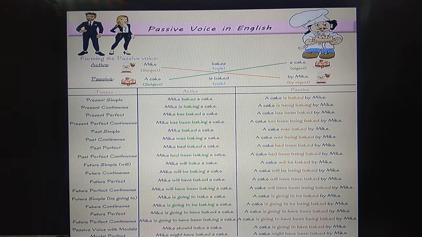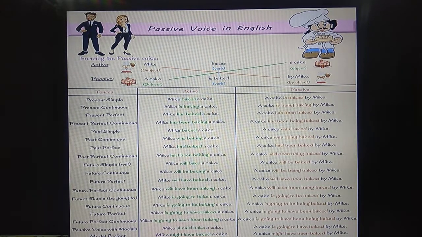And for present perfect, Mike has baked a cake. A cake has been baked by Mike. Present perfect continuous, Mike has been baking a cake. A cake has been being baked by Mike.